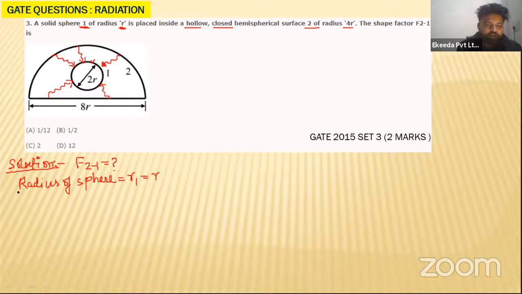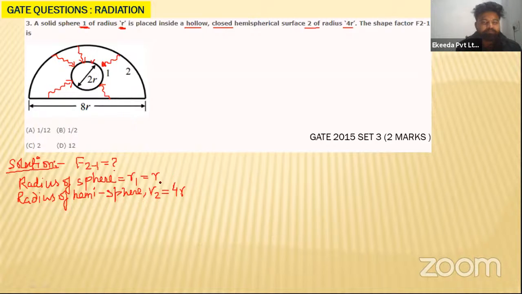So let us see what is the radius of the hemisphere. The radius of the hemisphere is R2. R2 will be equal to how much? That will be equal to 4R, because the diameter is given to be 8R, my dear students.